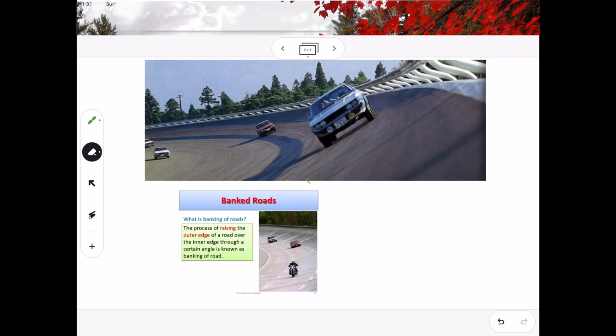As you can see during car racing and all, in order to get a maximum safe speed, the road will always be designed in such a way that the upper portion of the road will be just ahead of the lower portion. That means there will be a small inclination. This process is what we call the banking of a road. The process of raising the outer edge of a road over the inner edge through a certain angle is known as the banking of road.